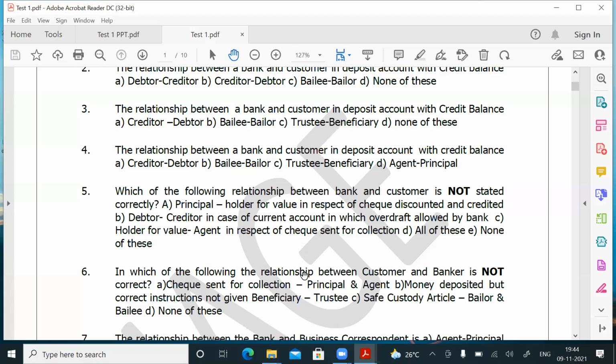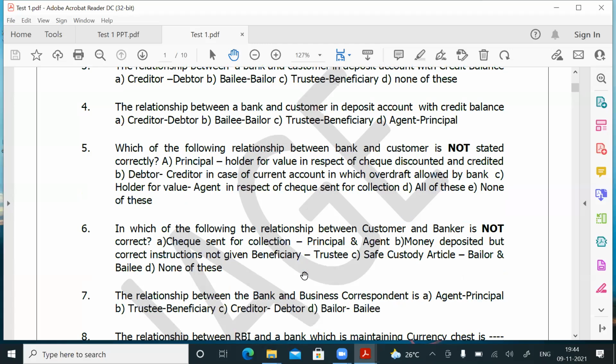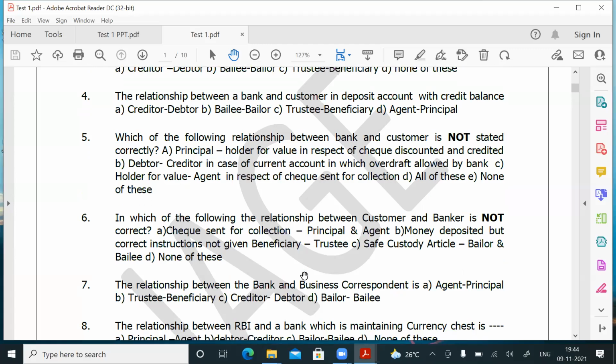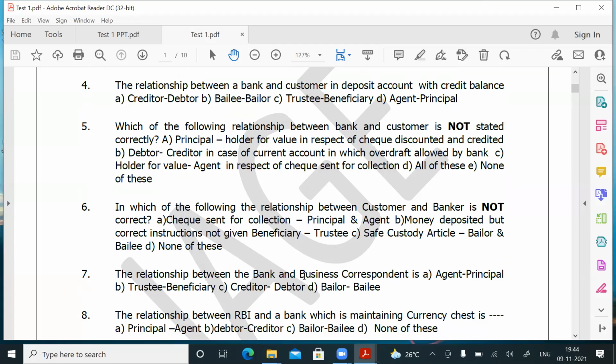Question number 7, the relationship between the bank and business correspondent. The bank is the principal and the business correspondent is the agent. Now you tell me the correct answer.